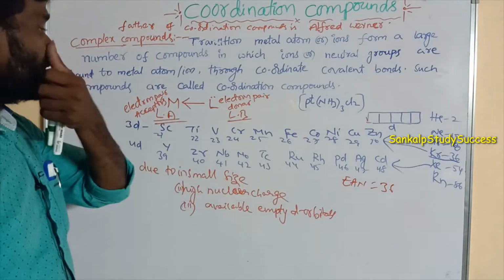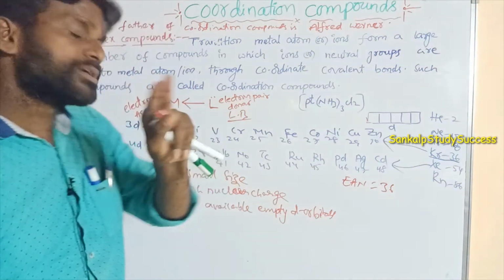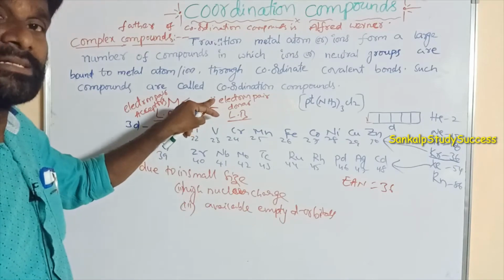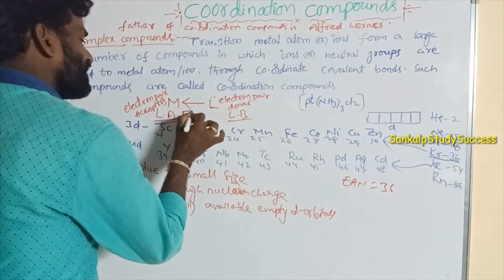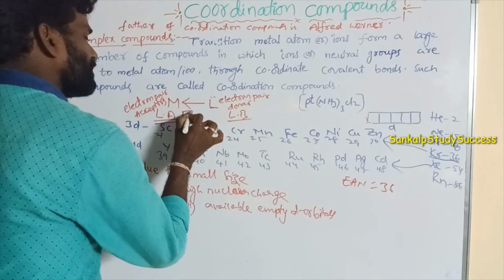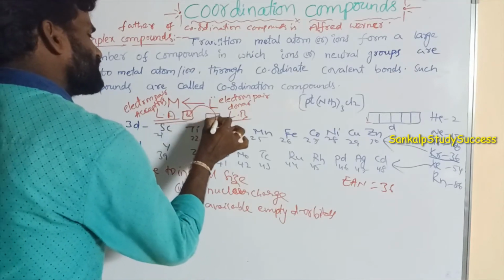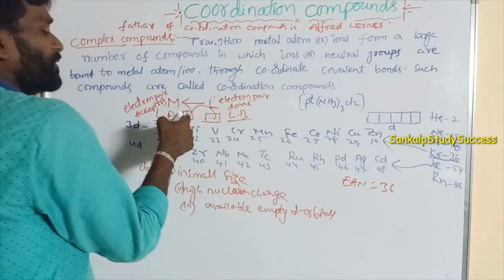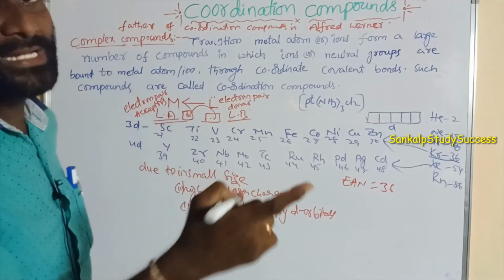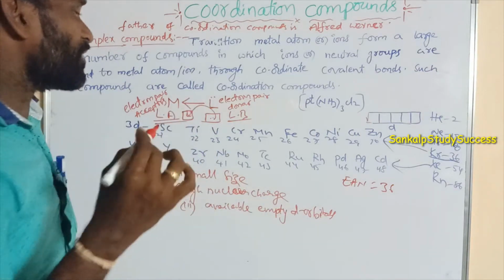How many electrons are required for bond formation? 2 electrons. The metal has an empty orbital, and the ligand orbital contains 2 electrons, which it can donate. So the ligand donates to the metal, and these 2 electrons are shared between M and L. Which bond is formed?